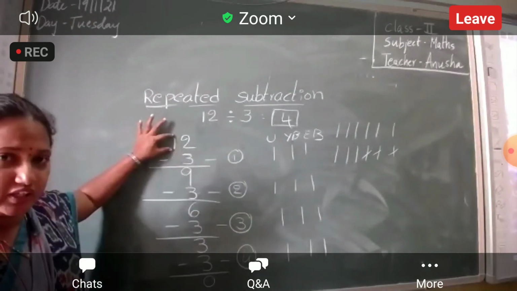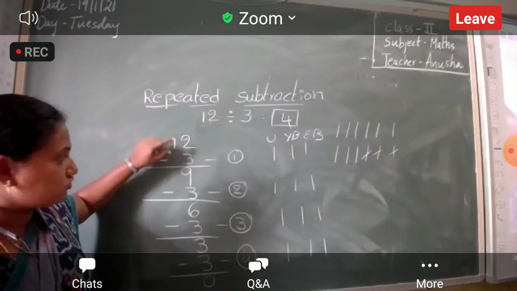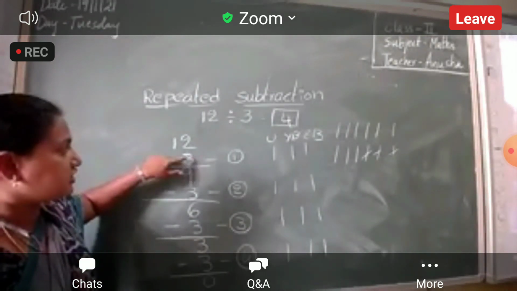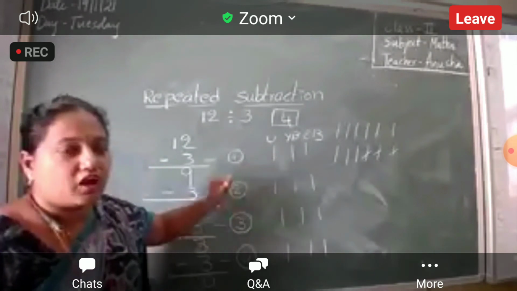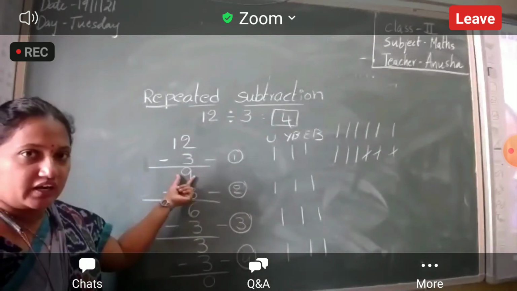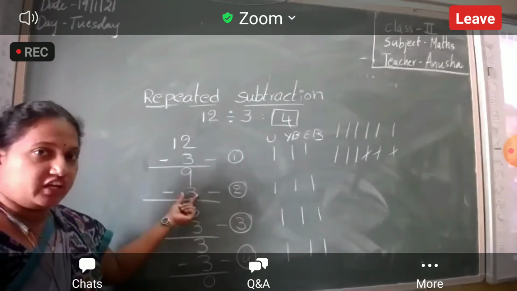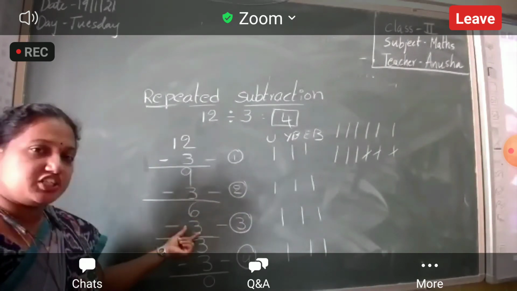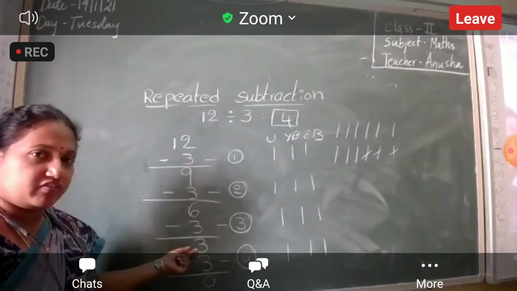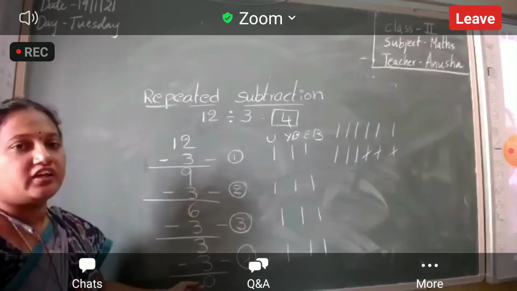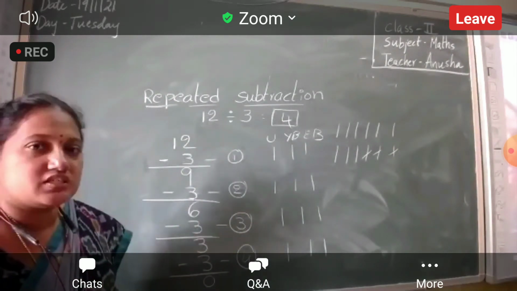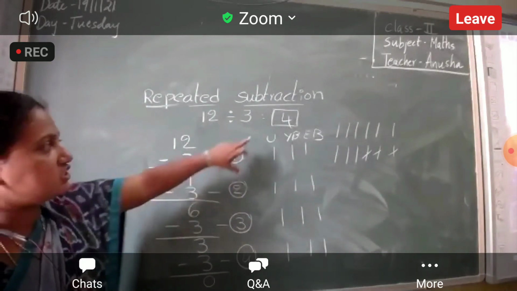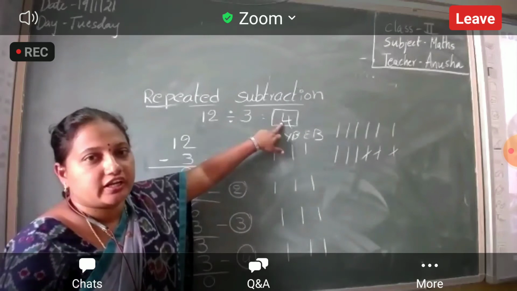First your mother has 12 chocolates. So you are 3 members: you, your elder brother and younger brother. Each time she is giving 1 each to you. After giving 1 each, 9 are left. Again she gave 3. Now 6 are left. Again she gave 3. 3 are left. She gave 3. Finally, how many are left with your mother? 0. So after distributing these, each one will get 4 chocolates.